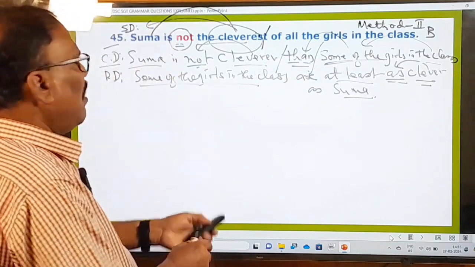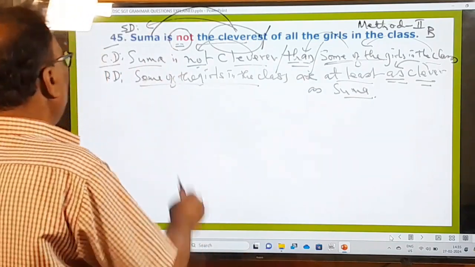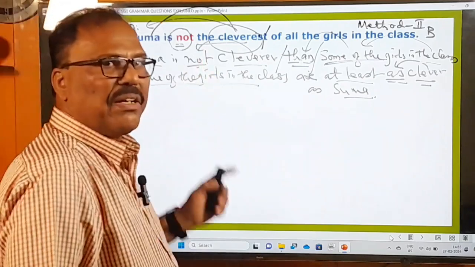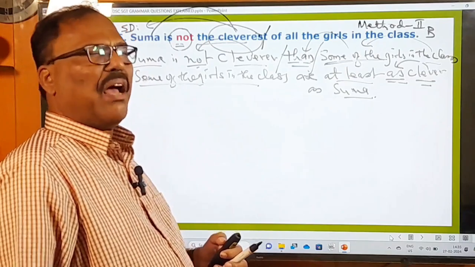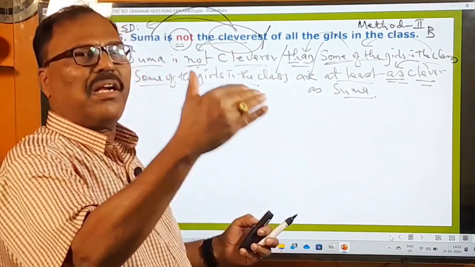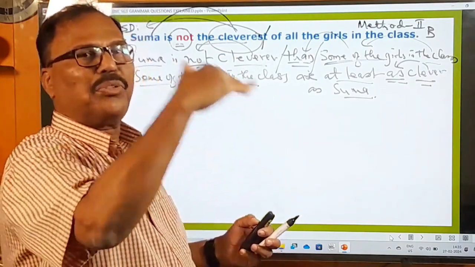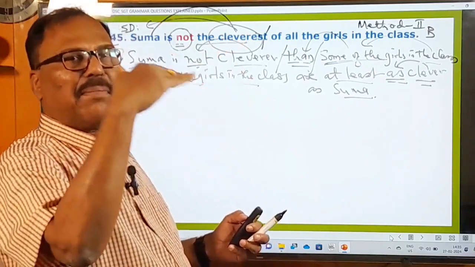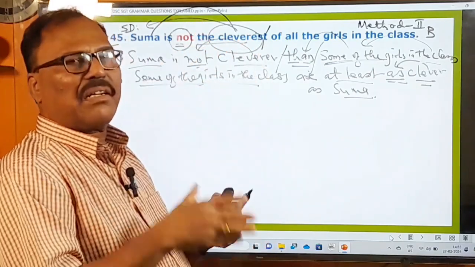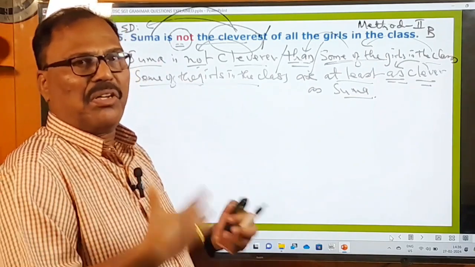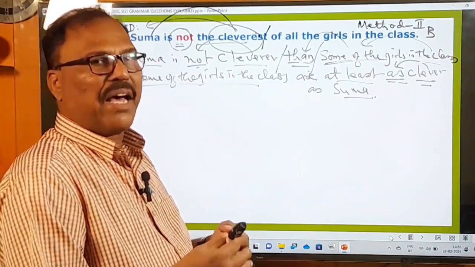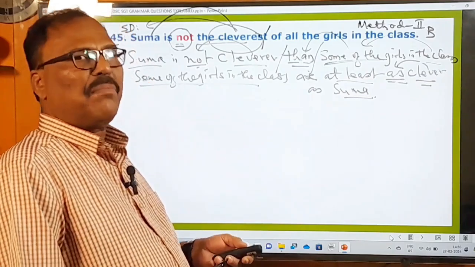And now what is the examiner asking you to do? Now you have learned this. Please watch my video made on the degrees of comparison. In that video, I have dealt with all methods. Method 1, type A, type B, type C. Method 2, type A, type B. Method 3, type A, type B. So all details are clearly given with so many examples. Why don't you watch that video to get that knowledge of degrees of comparison? Right, please, if you find time, please watch that video.